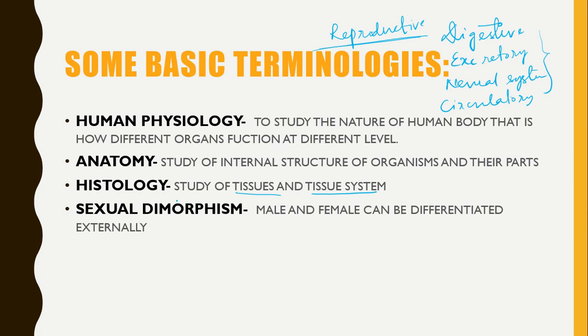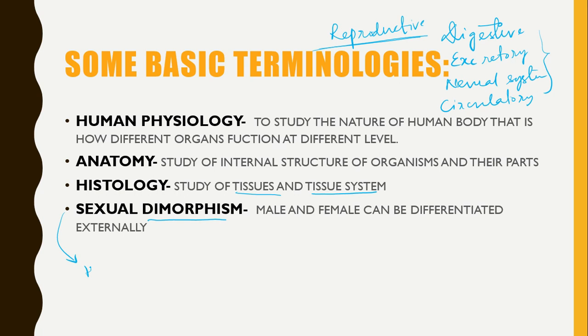And then what is sexual dimorphism? Di means two, morphism means from the outer study. So from the outer study, how can we distinguish between a male and a female? If organisms can be differentiated as male or female by seeing them from outside or externally, this phenomenon is known as sexual dimorphism.